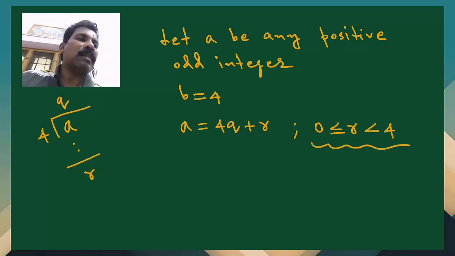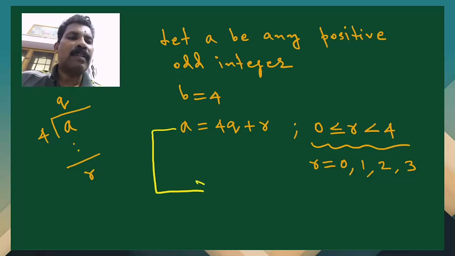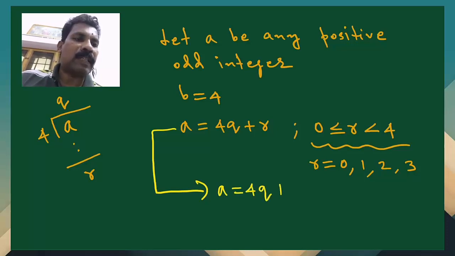So what are the possible values for r? r can be 0, or 1, or 2, or 3. So using these 4 values of r, we can write a as equal to 4q plus the first value of r, that is 0.